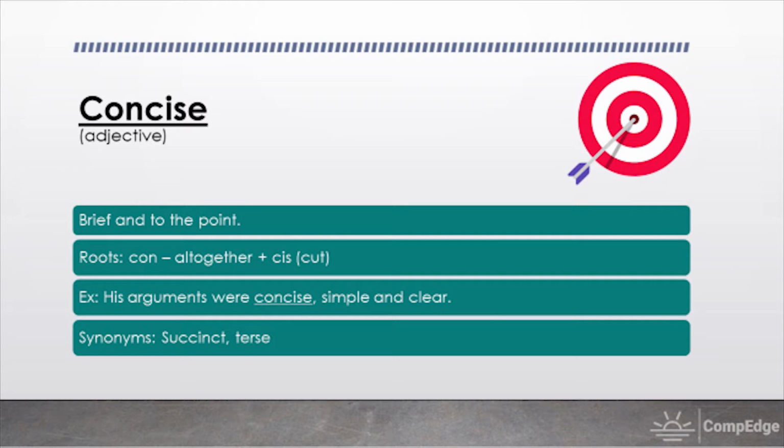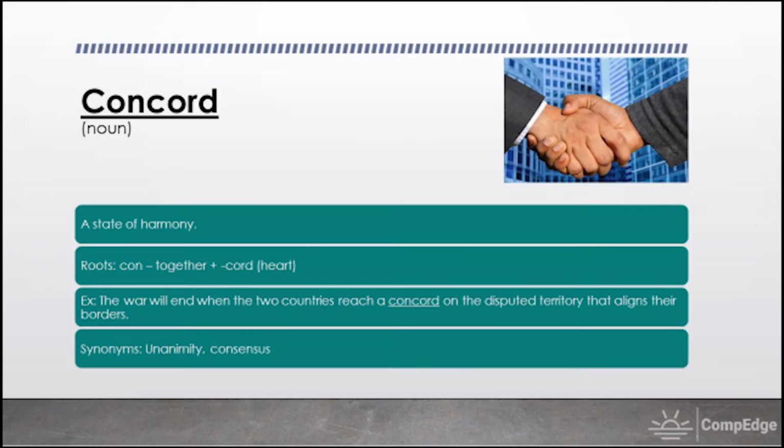That being said, let's have a look at the synonyms, so words which mean the same as the word concise. So words like terse or succinct are words which have the same meaning as the word concise. So these words look a little big. No worries, in the coming episodes we will cover these words as well. Moving on to the next word, Concord.